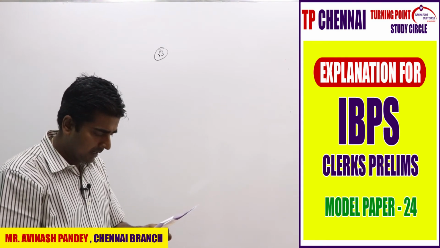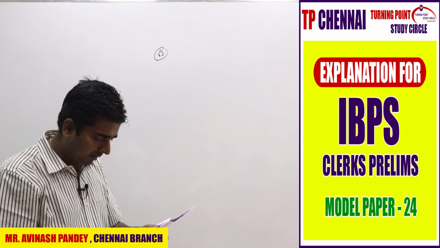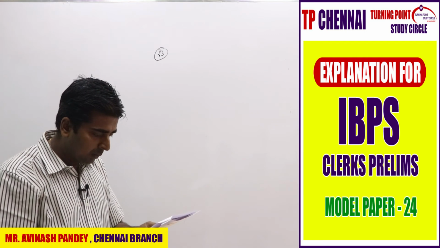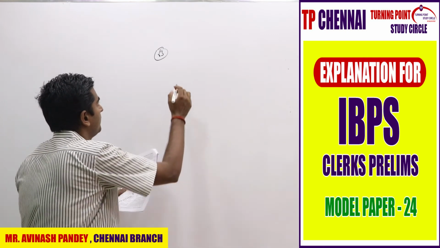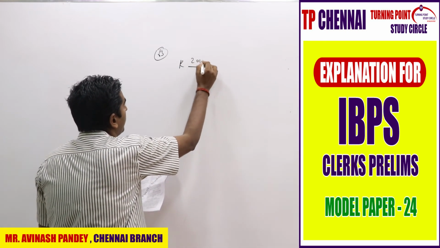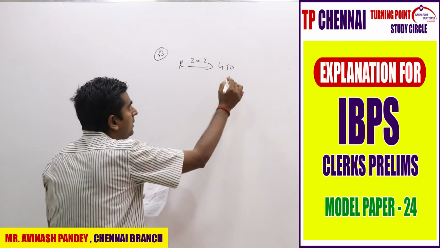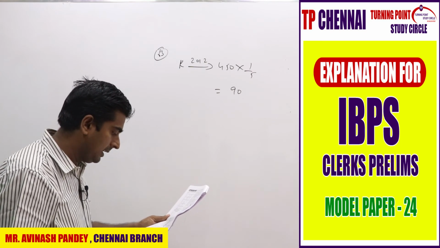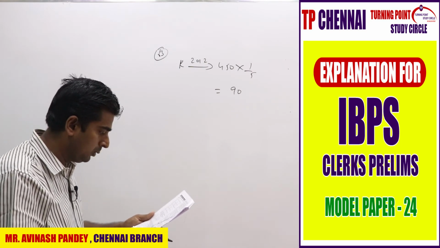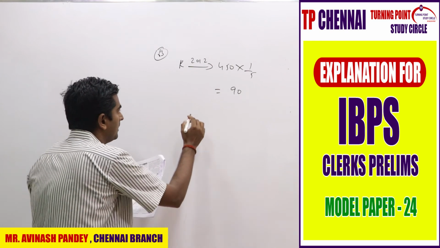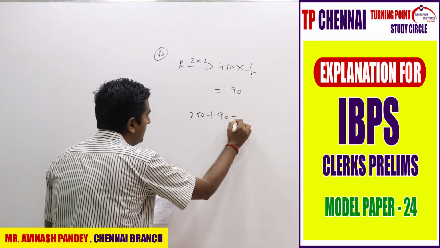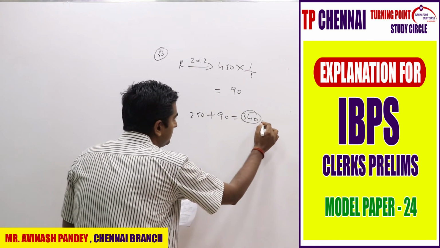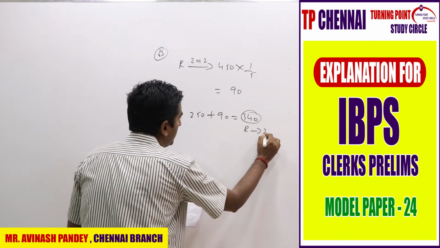Right, next one. If 20% of students from college R in 2014 are transferred to the same college in the year 2012, then find the ratio of students in college R in 2012 to the total number of students in 2014 now. R in 2014, what is the value? R in 2014 is 450. When you transfer 20%, which is 1 by 5, it is how much? 90. So 90 students you are transferring to R in 2012. R in 2012, what is the value? It is 250. That means you need to add 90. It will become 340, right? R in 2012.